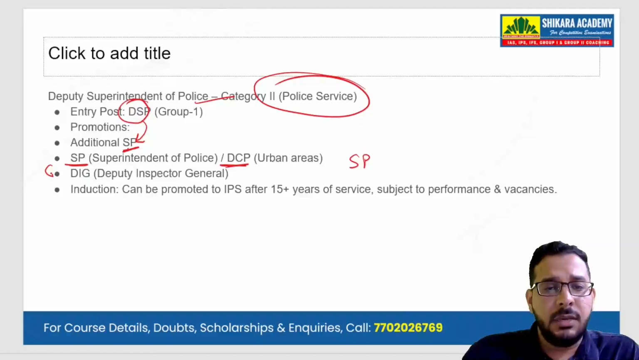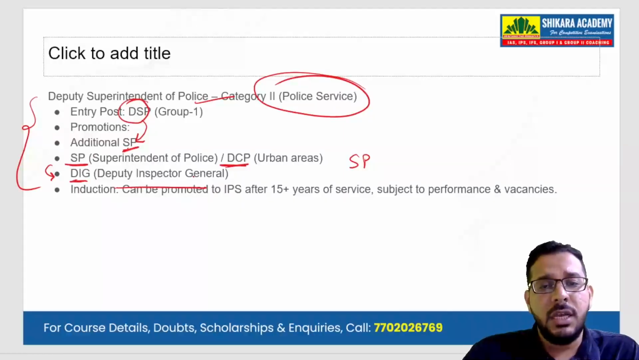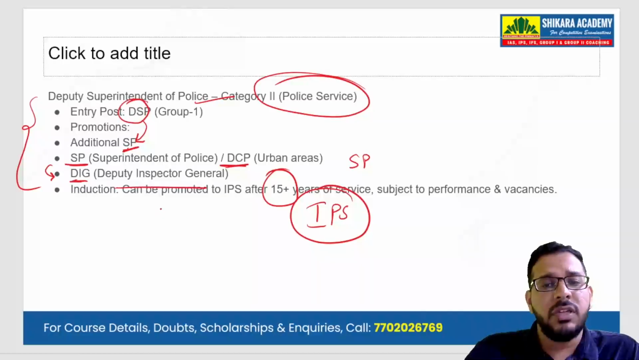Then after SP he can become DIG, Deputy Inspector General. So this DSP who has been inducted through Group 1 services can become an IPS officer. He can be inducted into IPS after around 15 years of service.